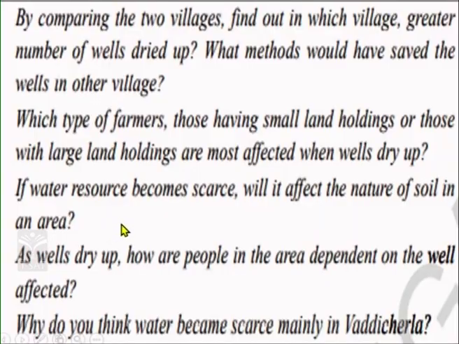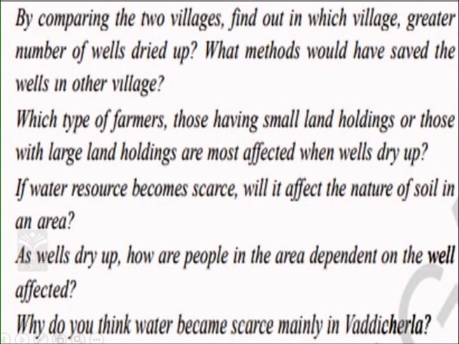Now, which type of farmers, those holding small land holdings or those with large land holdings, are most affected when wells dry up? Usually, when wells dry up, water is essential either for large farmers or small farmers. So, in general, both types of farmers get affected, but small farmers are more affected. If water resources become scarce, what will be affected? Will it affect the nature of soil in the areas? Yes, if water is not available, then the quality of the soil definitely changes, because there is no water, you don't find microorganisms, and so the fertility of the soil is lost.